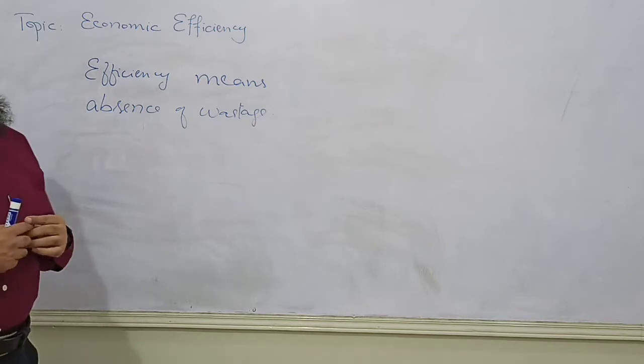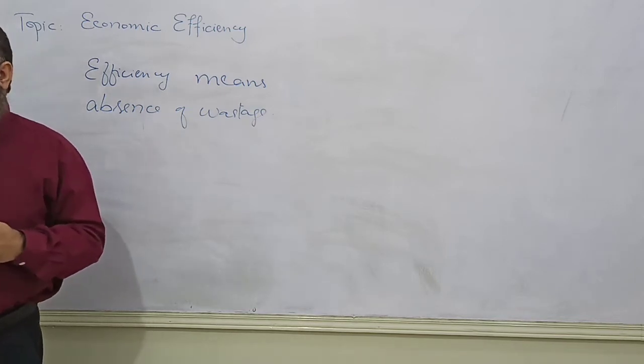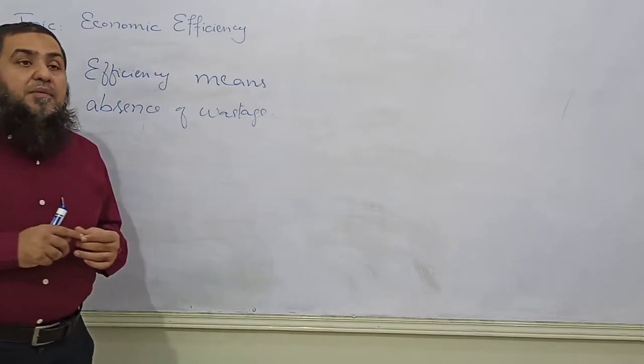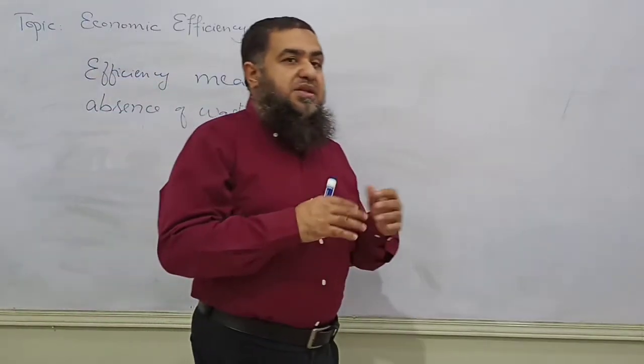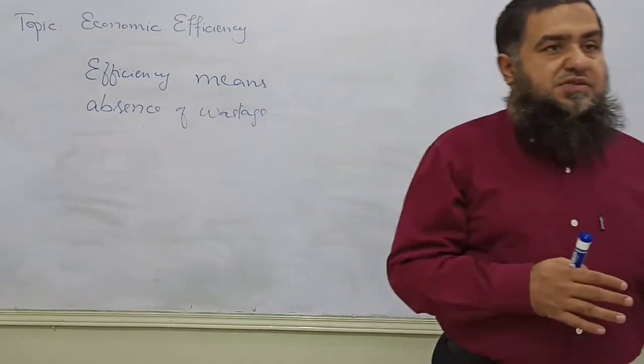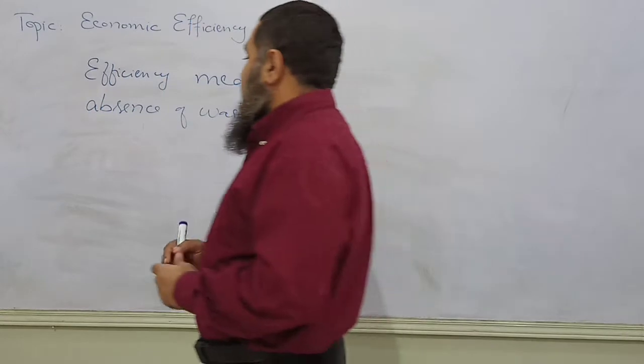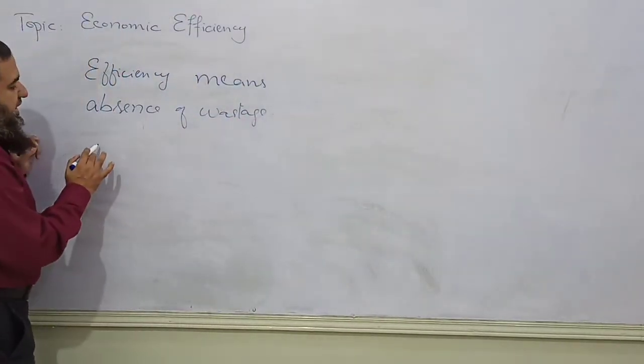Human wants are continuously increasing, and at the same time we are utilizing these resources. Now, what can be the dimensions of economic efficiency? What could be achieved by using these resources? There can be two dimensions of economic efficiency.